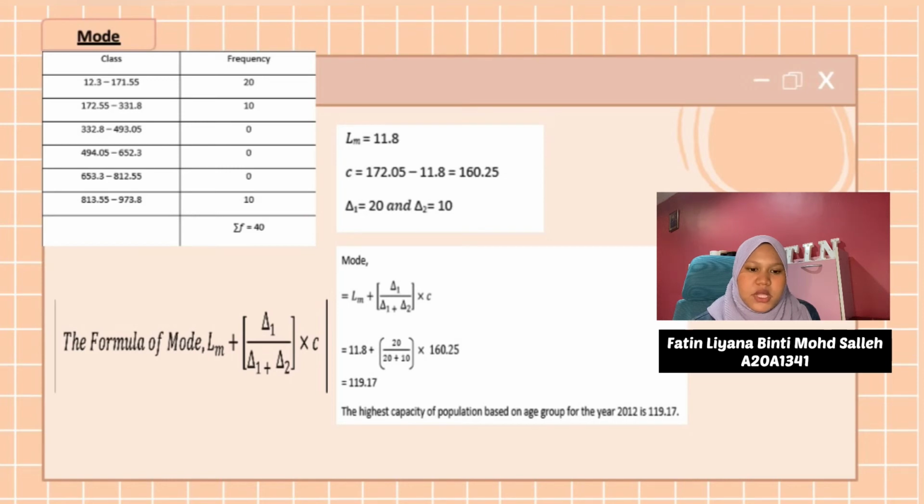Data 1 is 20 and data 2 is 10. 11.8 plus 20 per 20 plus 10 multiply 160.25 equal to 119.17. The highest capacity of population based on the age group for the year 2012 is 119.17.